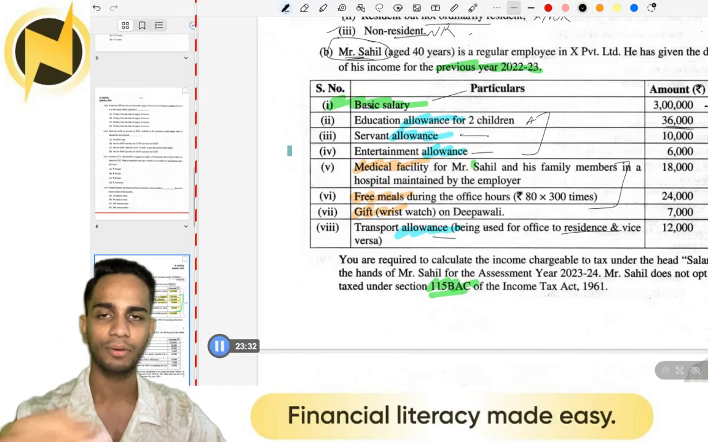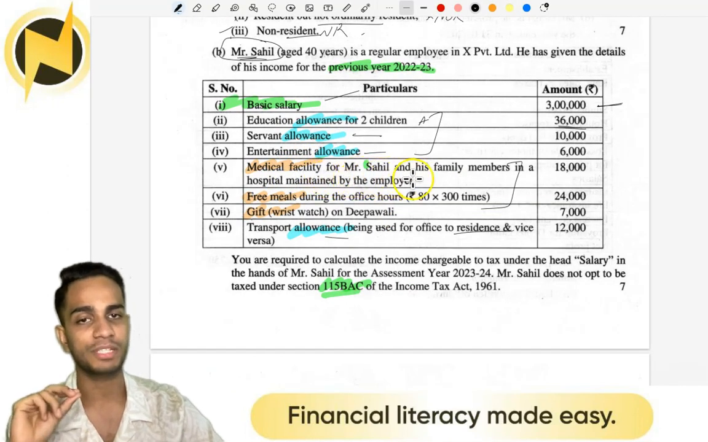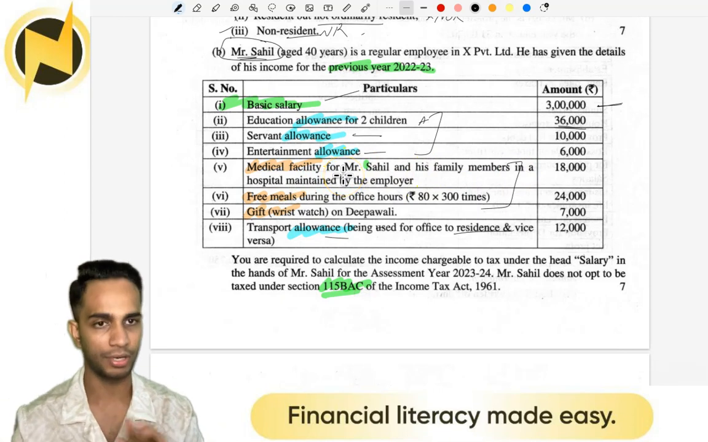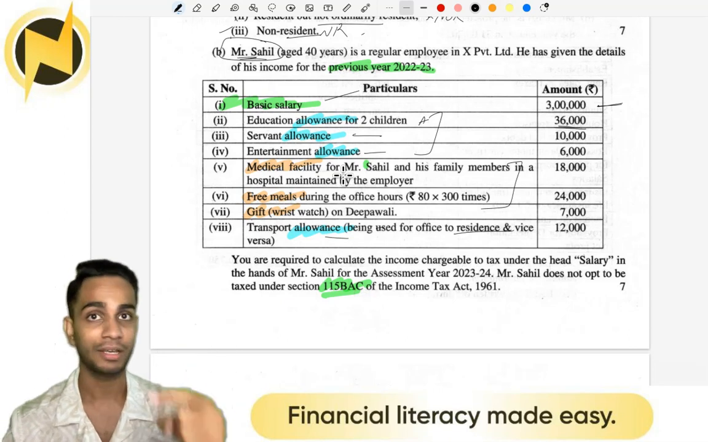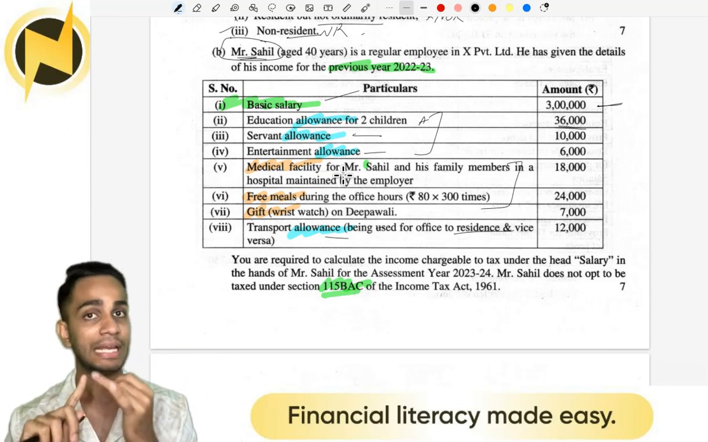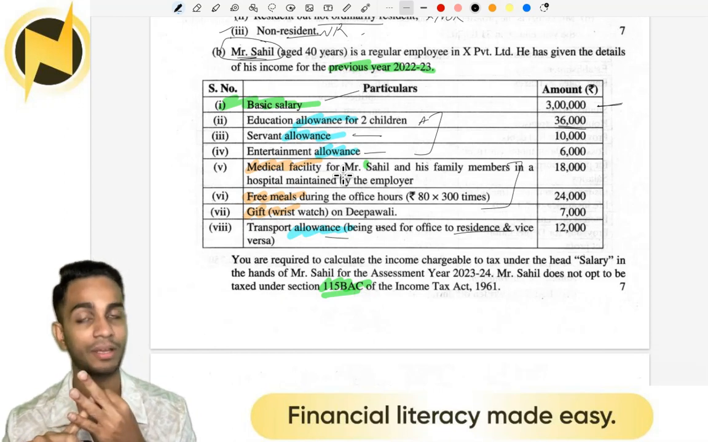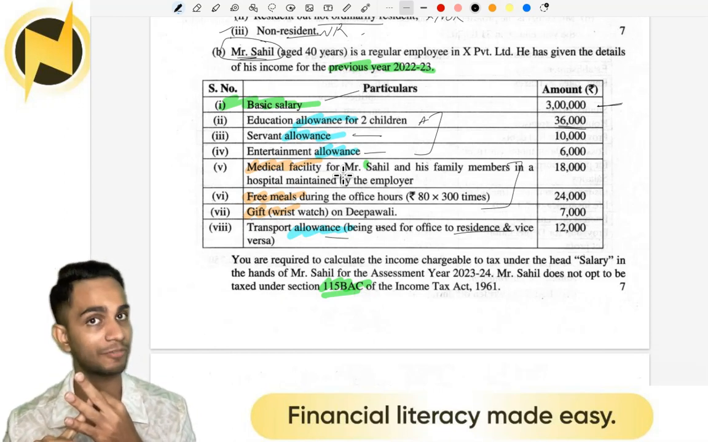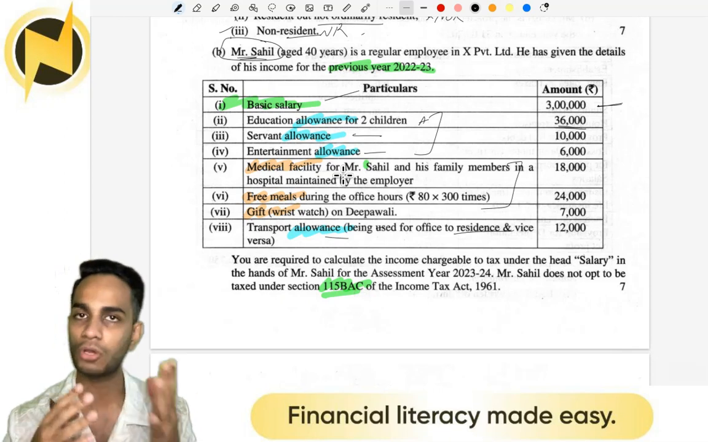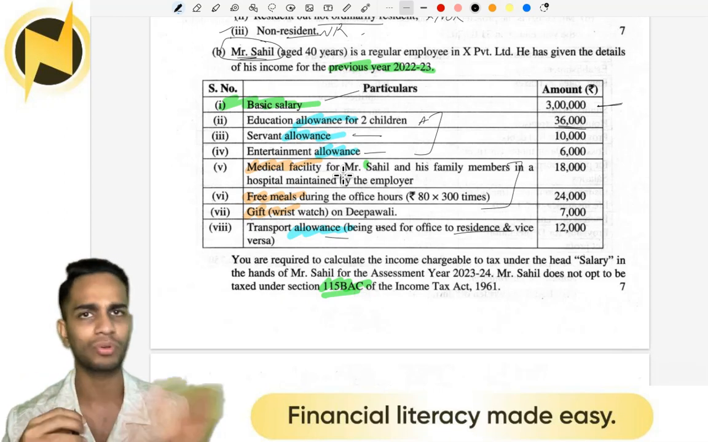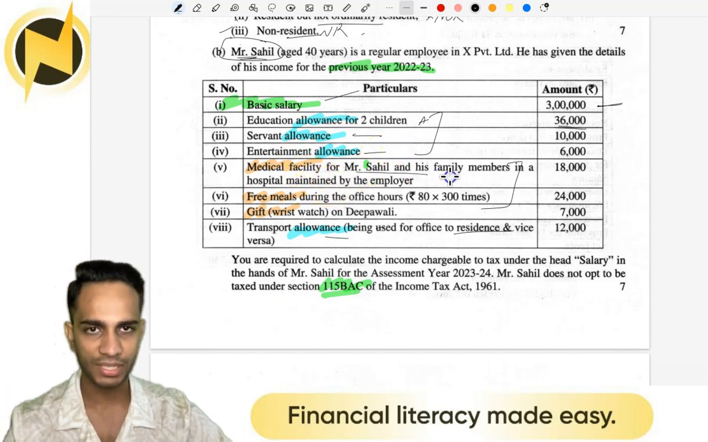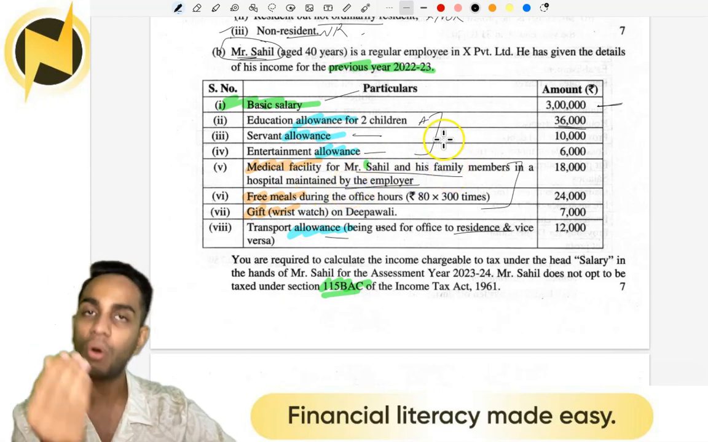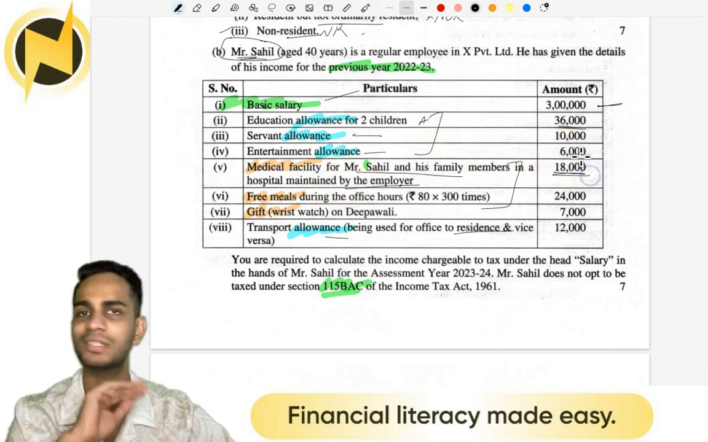Okay. Now, moving on to perquisites. Medical facility for Mr. Sahil and his family members in a hospital maintained by the employer. See, we have learned in salary that if the employer gives any sort of medical facility as mentioned next. Number 1, medical insurance. Number 2, medical treatment in a government hospital. Number 3, medical treatment in a hospital as approved by the Commissioner of Income Tax. Number 4, medical treatment in a facility maintained by the employer. That is the employer's own hospital. If an employer gives any of these 4 things that I mentioned, then it's fully free for the employee and their family members. So Mr. Sahil and his family members got treatment in the employer's own hospital for 18,000. This does not have to be taxed.